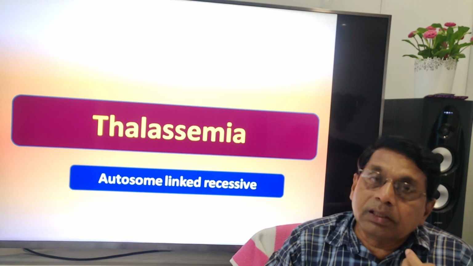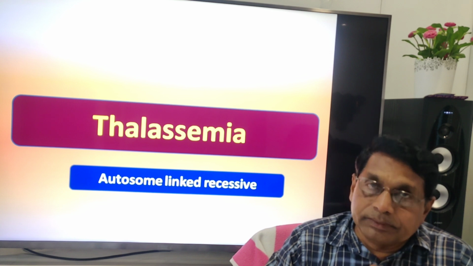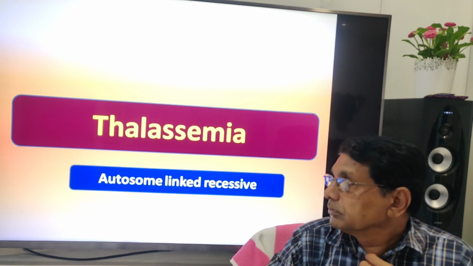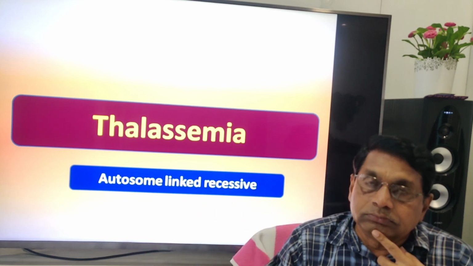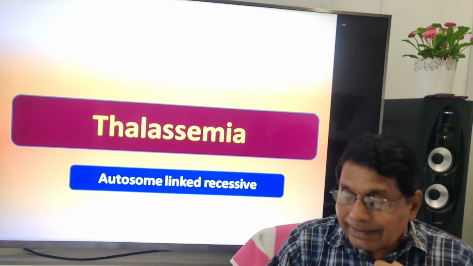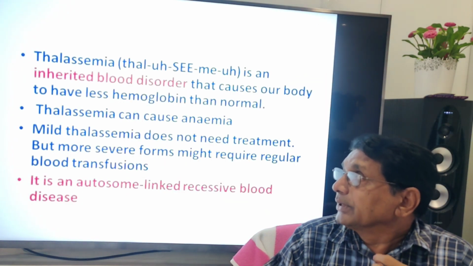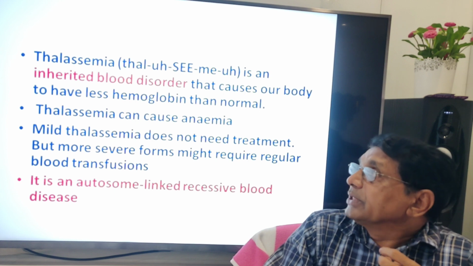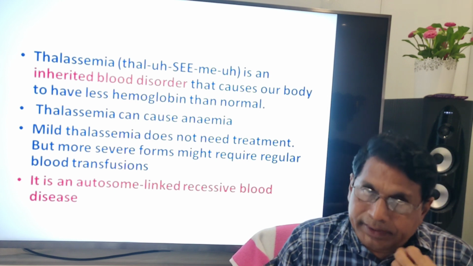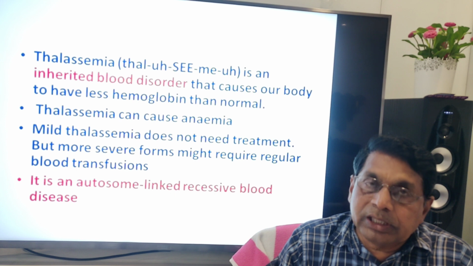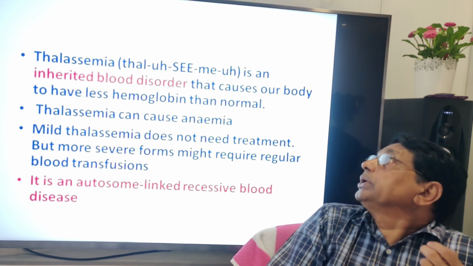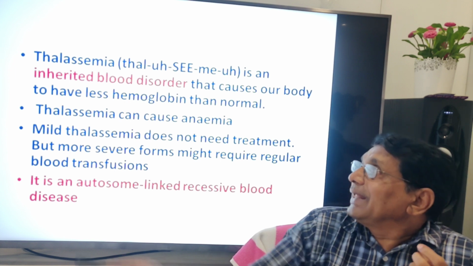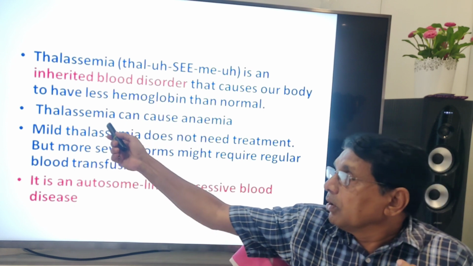Then another is thalassemia, autosomal linked recessive. Autosomal linked recessive. Thalassemia is an inherited blood disorder, just like sickle cell anemia, just like hemophilia, that causes our body to have less hemoglobin than normal.